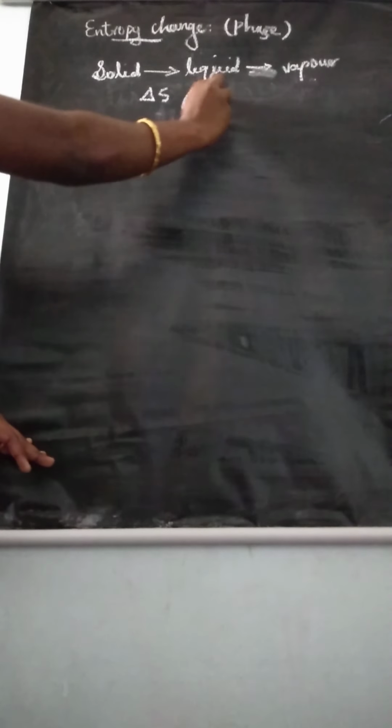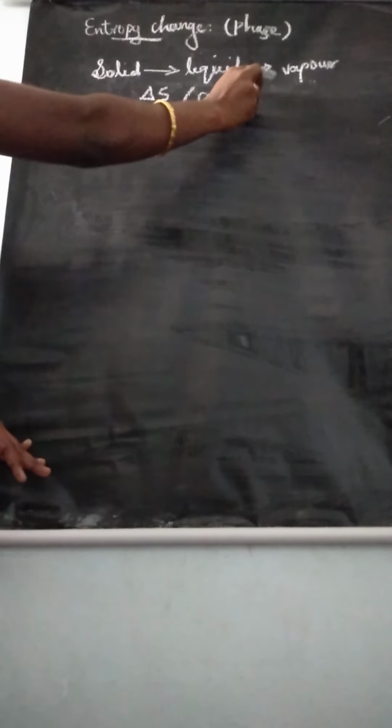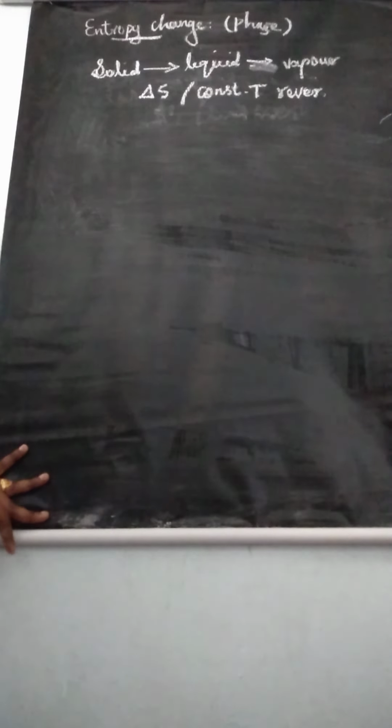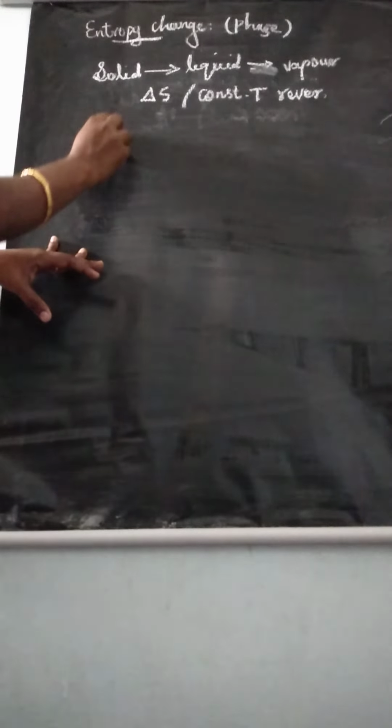This change in entropy takes place at constant temperature, reversibly. That process is a reversible process. So from this we can tell the formula for entropy change.